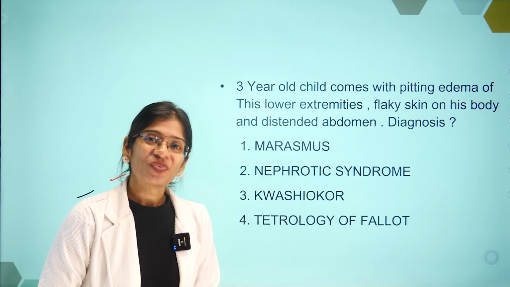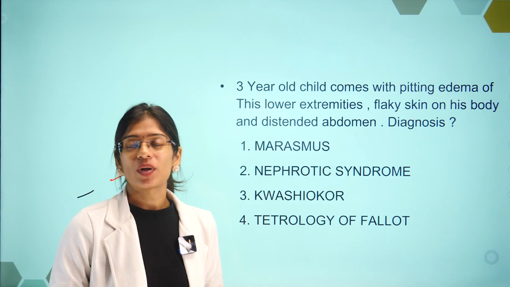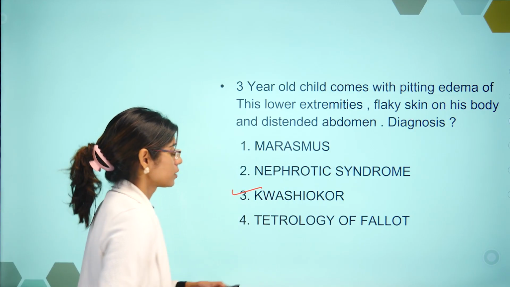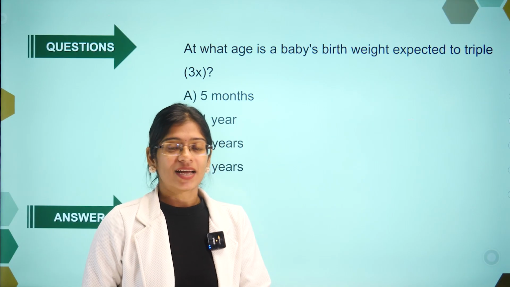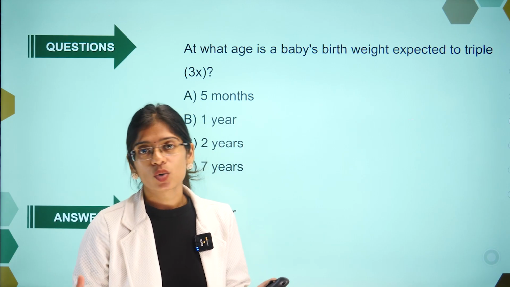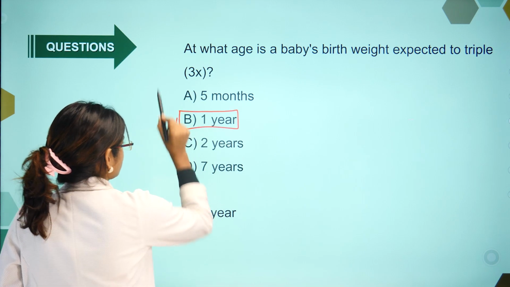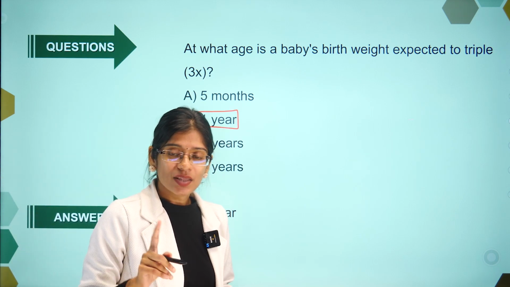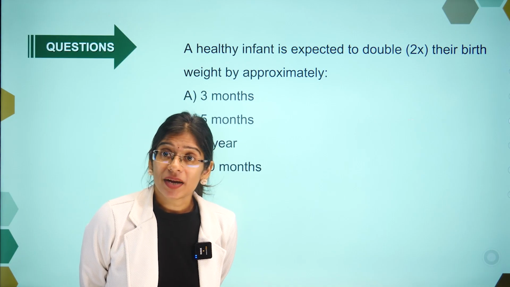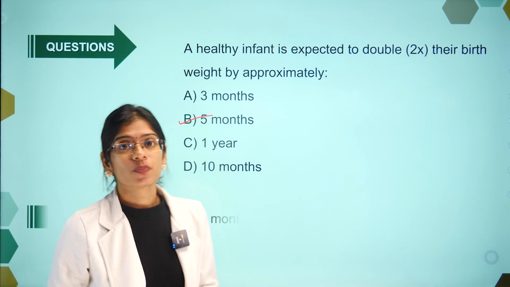Let's do the questions now. A 3-year-old child comes with pitting edema of the lower extremities, flaky skin on his body and distended abdomen. What is your diagnosis? We learned about it. It's a case of kwashiorkor. At what age is a baby's birth weight expected to triple? By 1 year, right? When does the birth weight double? By 5 months. A healthy infant is expected to double their birth weight by 5 months.